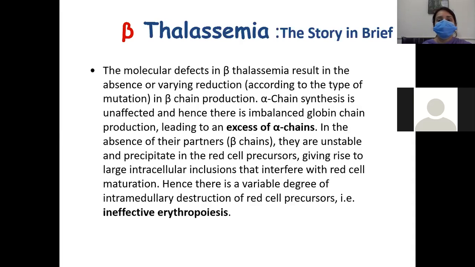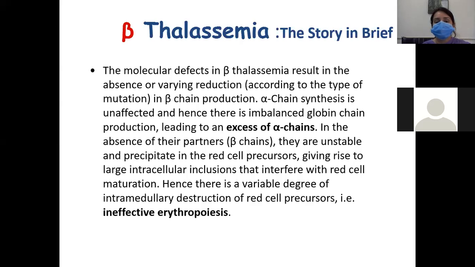About beta thalassemia, briefly I will tell you the molecular defects. According to the type of mutation, they result in absence or varying reduction in beta globin chain production. Alpha chain synthesis is unaffected, and hence there is imbalanced globin chain production leading to an excess of alpha chains.